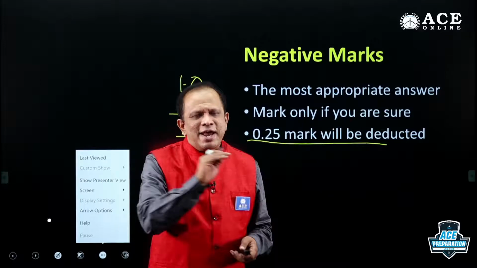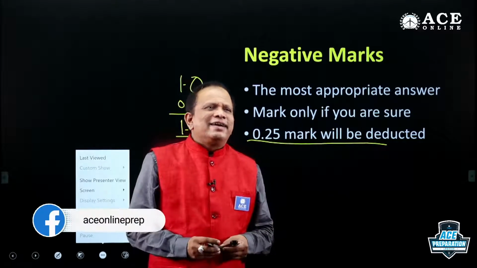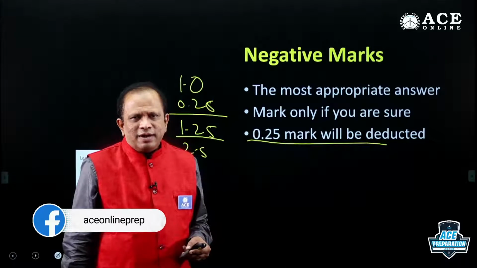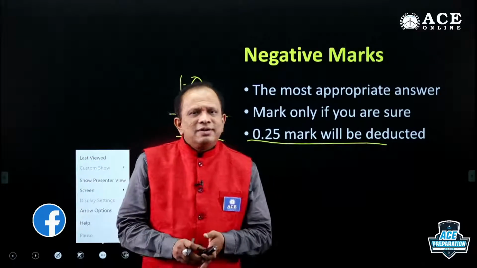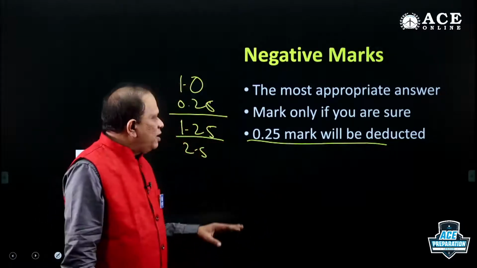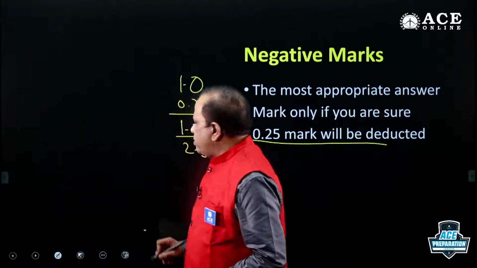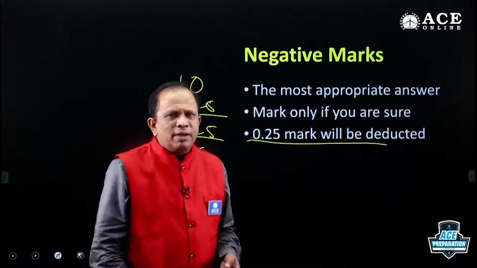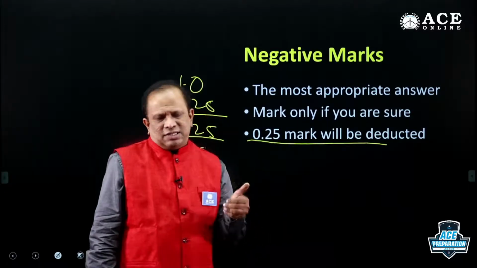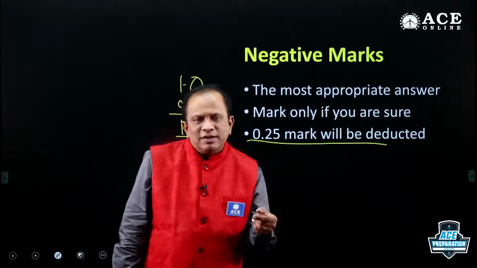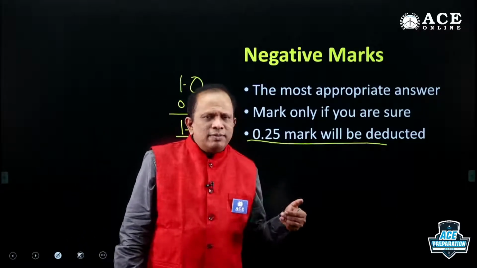We have done all types of experiments, and guessing was never correct more than 15%. Clear? But that is not at all advisable in a competitive examination where negative marks are applicable. When negative marks are applicable, you cannot take risk. Just understand, every wrong answer is going to pull you back from success.